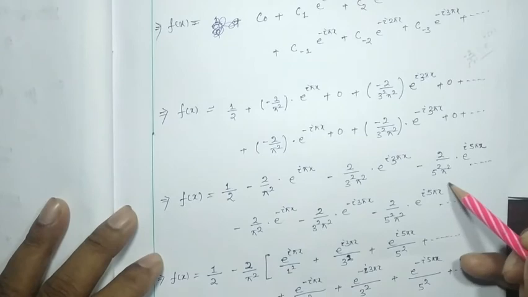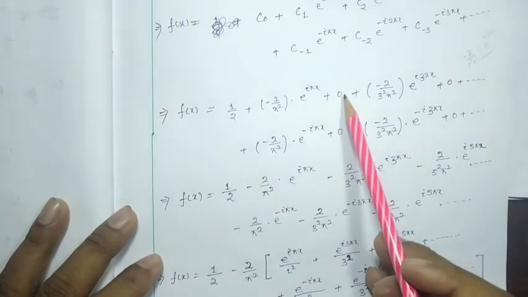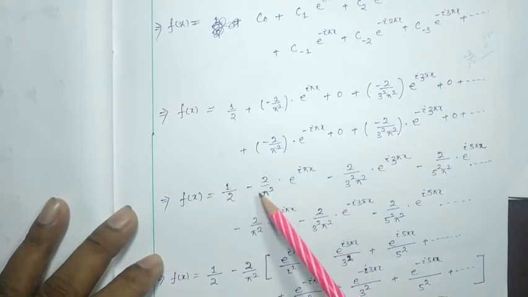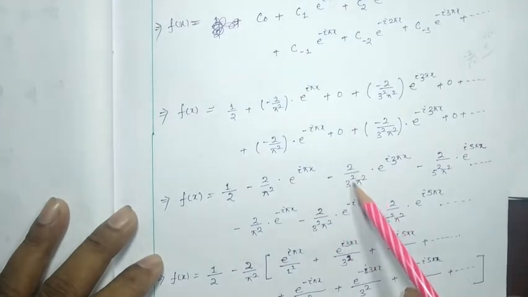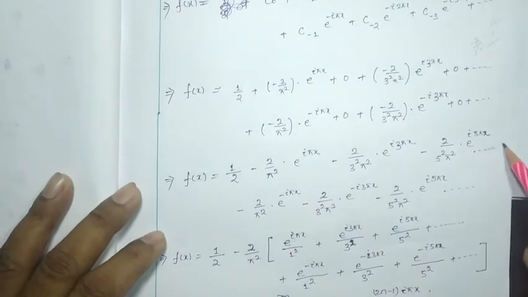Here in the second line I have written another term. That is, fx will be 1 by 2, the 0 terms I have cancelled out, and it will be minus 2 by pi square e to the power i pi x, minus 2 by 3 square pi square e to the power i 3 pi x, and like that.